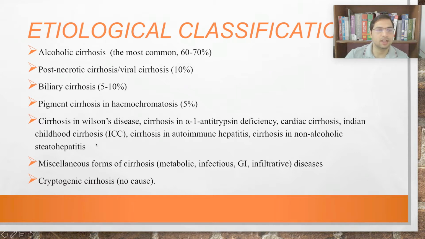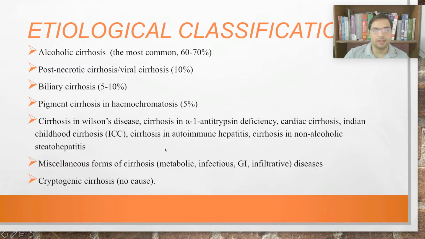Then Indian childhood cirrhosis, right, it's a separate topic by itself, when very young children develop cirrhosis. Cirrhosis due to autoimmune hepatitis, right? Cirrhosis in non-alcoholic steatohepatitis, people who are obese, people who have insulin resistance, they develop liver disorders and ultimately cirrhosis.